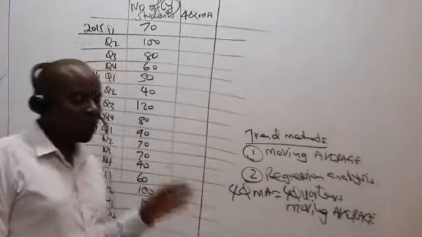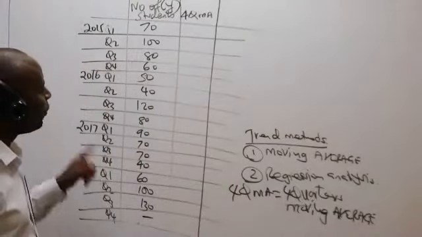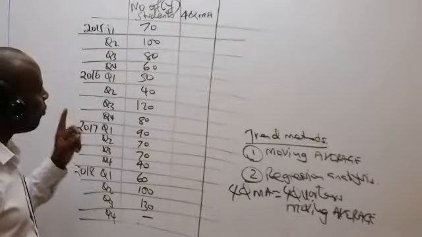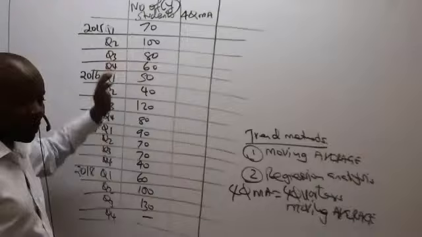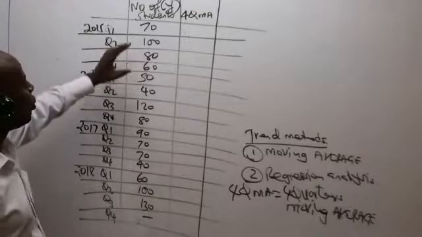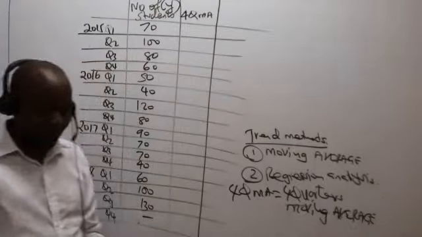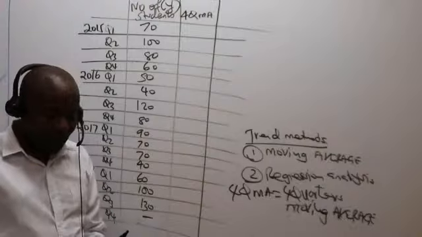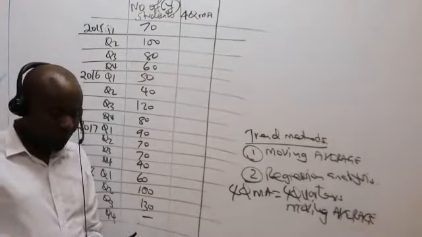So how do we get this 4-quarter moving average? Ladies and gentlemen, to get the 4-quarter moving average, you see they want us to be taking into consideration 4 quarters. So what you'll do, you'll give me the total of the 4 quarters. Please add them. What do we have?